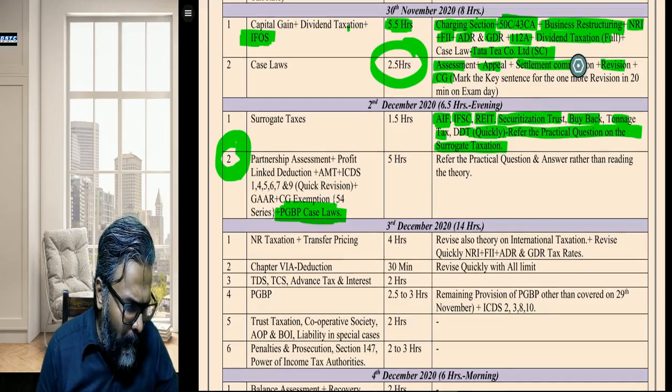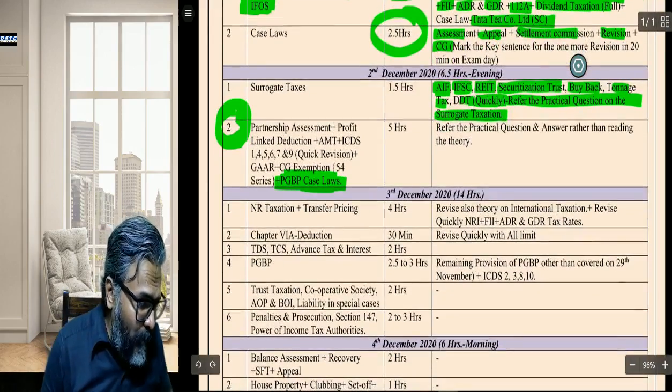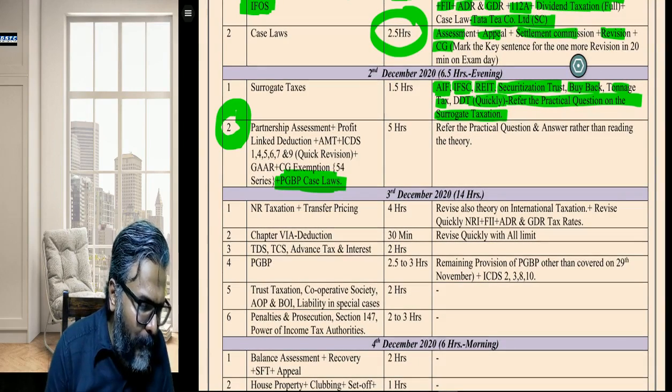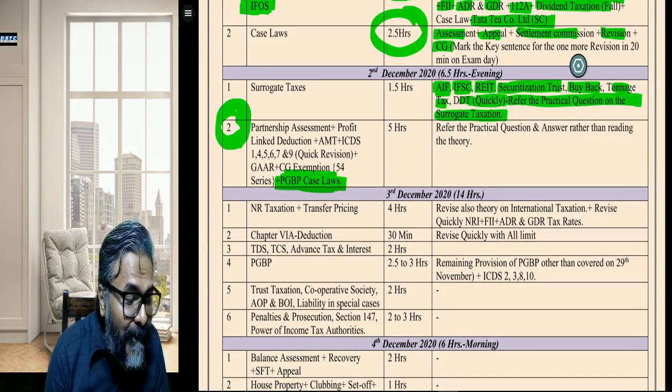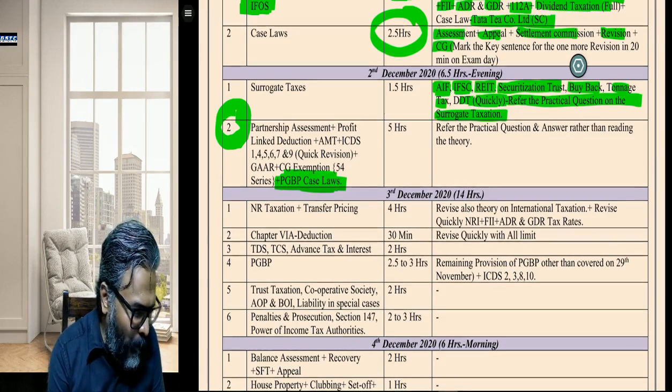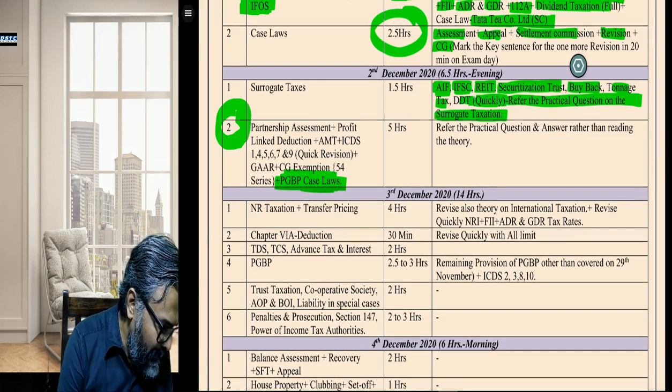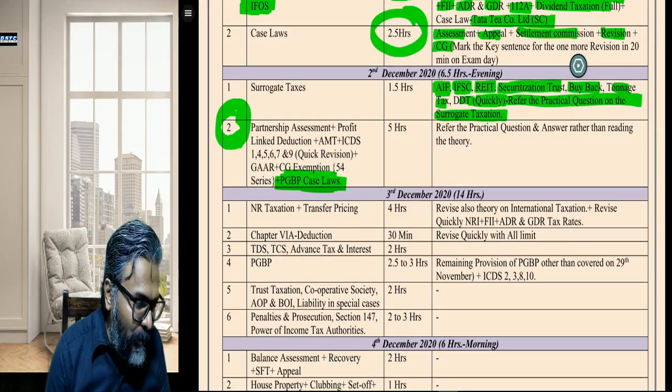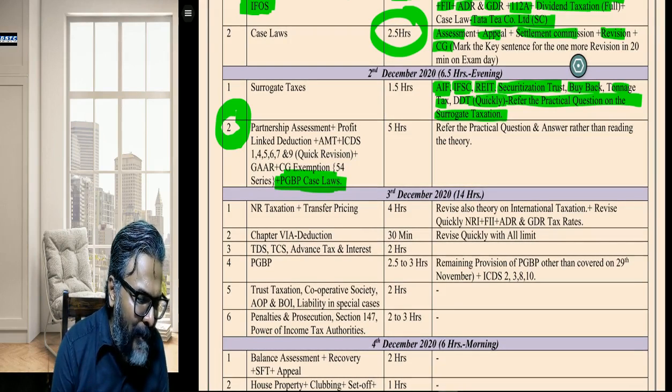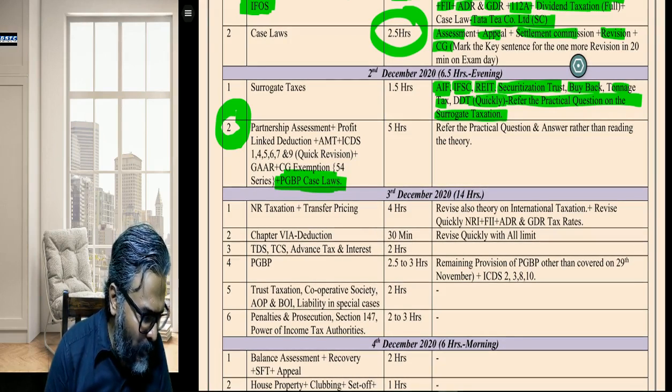Just hold on. Now coming to point number 2: partnership assessment, profit linked deduction, AMT, ICDS. Now please refer to this one. 5 hours I am giving to all of you students. Yes, Saloni. Partnership assessment, profit linked deductions, AMT, ICDS, students.